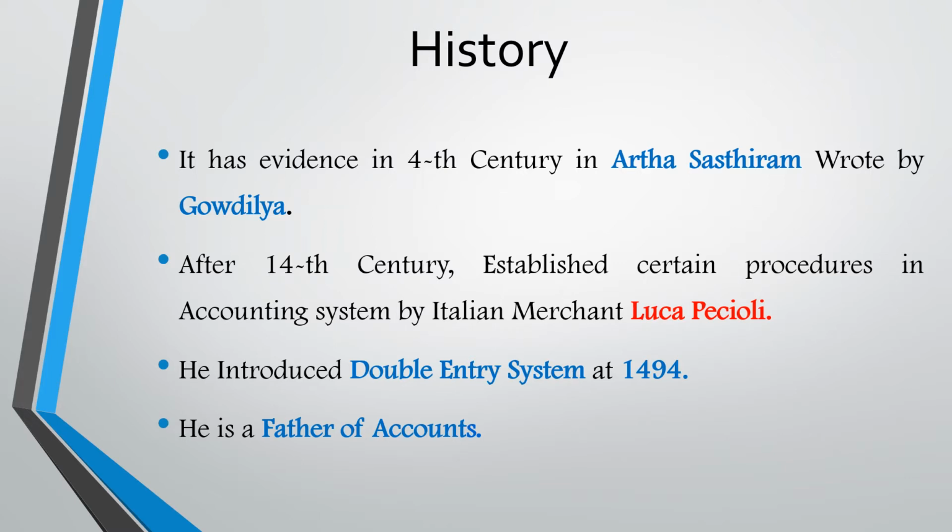History of accounting. It has evidence in the 4th century in the Arthashastra written by Kautilya. After the 14th century, certain procedures in the accounting system were established by the Italian merchant Luca Pacioli, who introduced the double entry system in 1494. After 1494, we followed his procedures for writing the accounting system. Till now there are no changes. So that's why he is called the father of accounts. So this is the history of the accounting system.